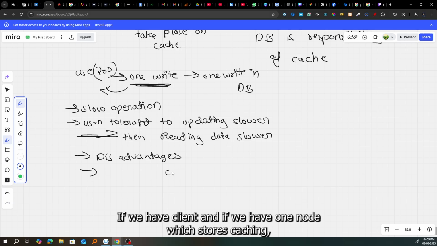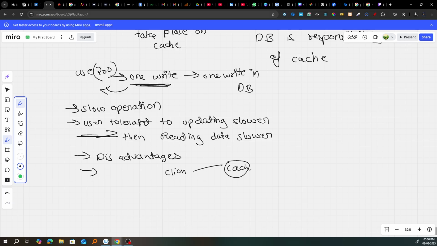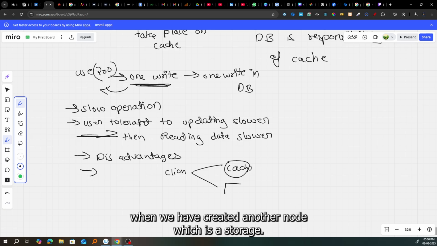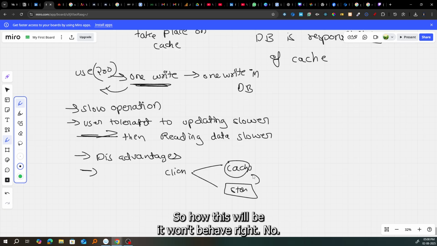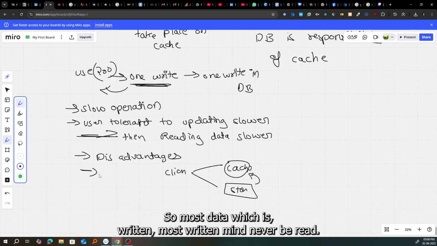If we have a client and one node which stores cache, and we create another node, how will this behave? It won't behave well. Now, most data written through might never be read.